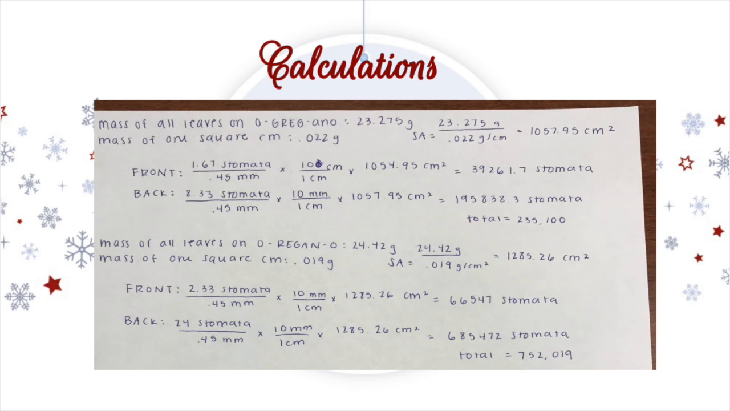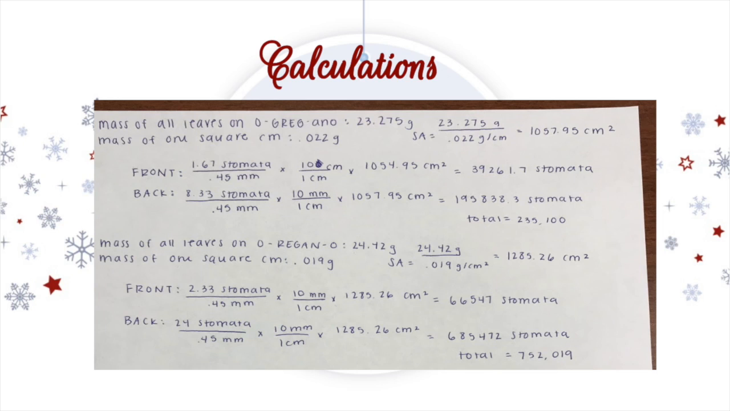1,057.95 centimeters squared. Next, we found the number of stomata on both the front and the back of the leaves. For the front, we took the average number of stomata divided it by the field of view, and through dimensional analysis found the total number of stomata. We repeated this process for the back of the leaf and added these two numbers together to get the total number of stomata for the entire plant.